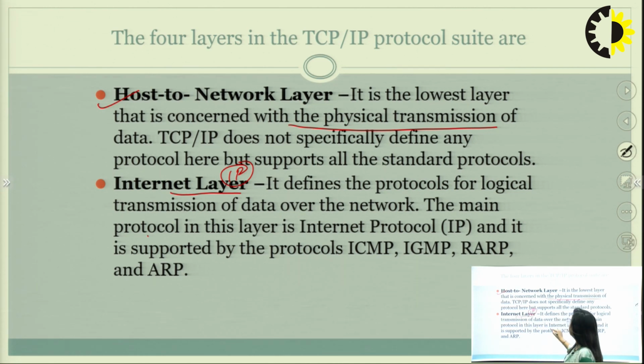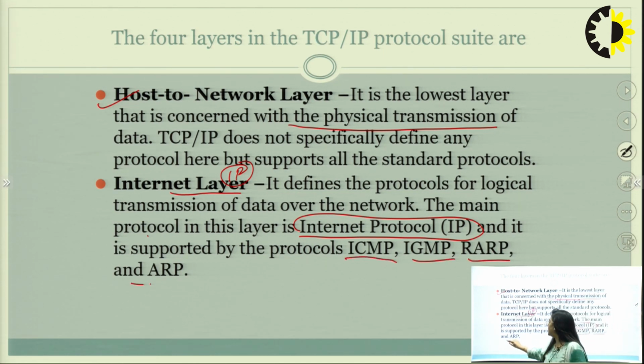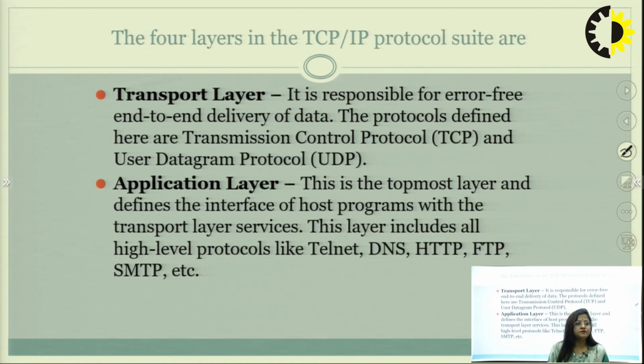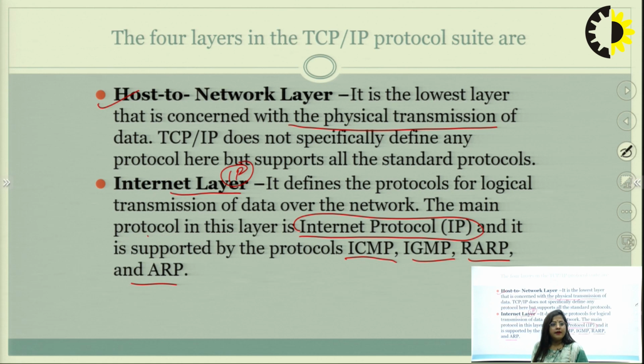It also supports other protocols: ICMP, IGMP, RARP and ARP. Third one is transport layer, and fourth one is application layer. The application layer is the topmost layer in the TCP/IP model, then comes the transport layer, then the internet layer, and last the host to network layer.